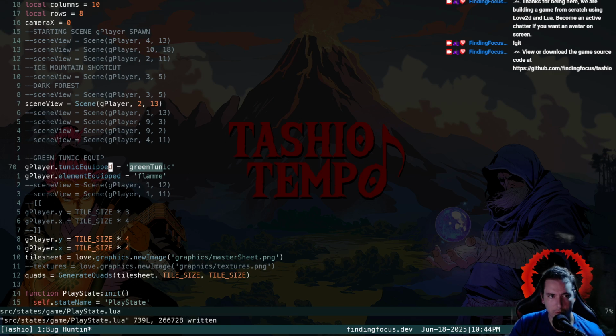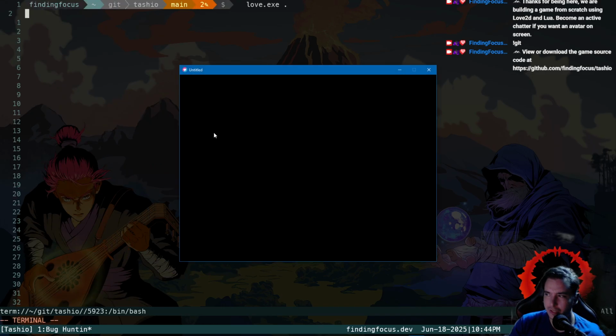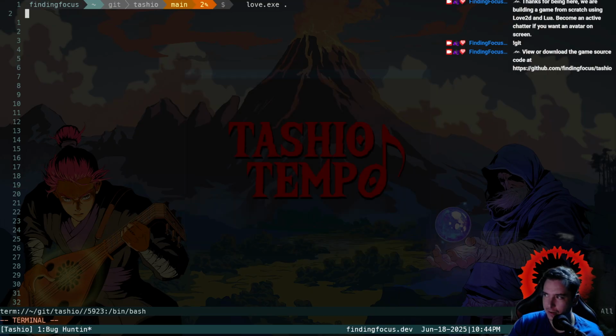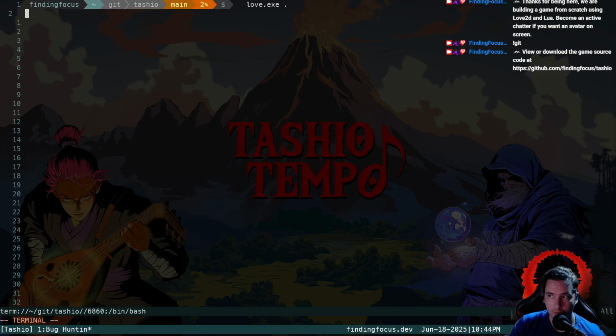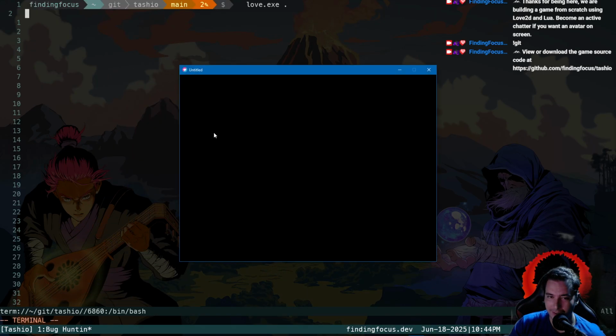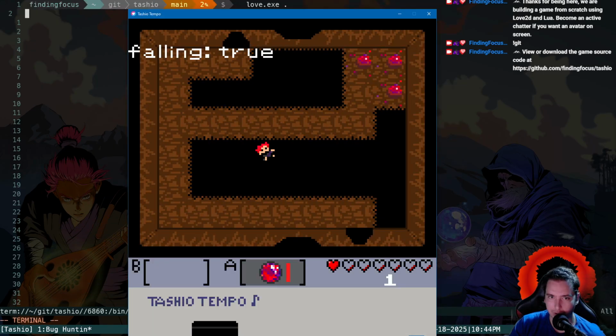Okay, so we want to say, you know what? No tunic is equipped. Because we're still indexing an animation in the player falling state without the tunic equipped, so I'm assuming we'll crash here as well. We didn't fall into the chasm, so it didn't work. Let's see.